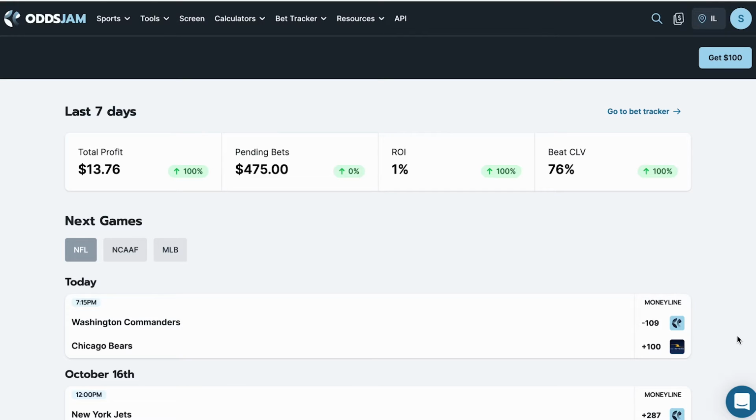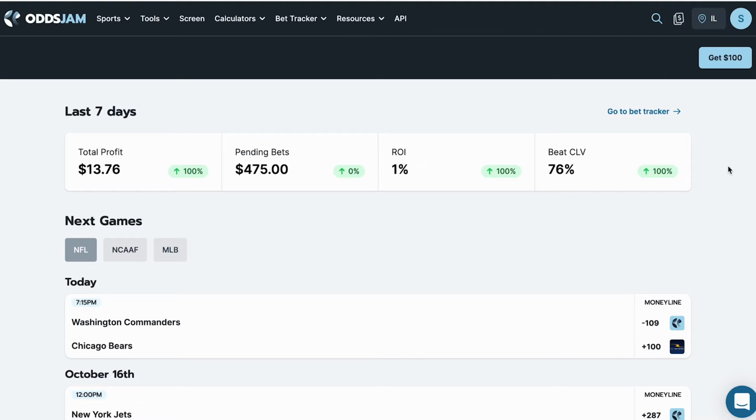Arbitrage betting is a risk-free approach to betting that guarantees a profit. It involves placing proportional bets on every possible outcome of an event, and you want to make sure that you do this with different bookmakers, because if you do it on the same book, they might get suspicious or flag your account or something like that. So regardless of what happens with arbitrage betting, you're going to make a profit. So let's dive in and see what's available right now.